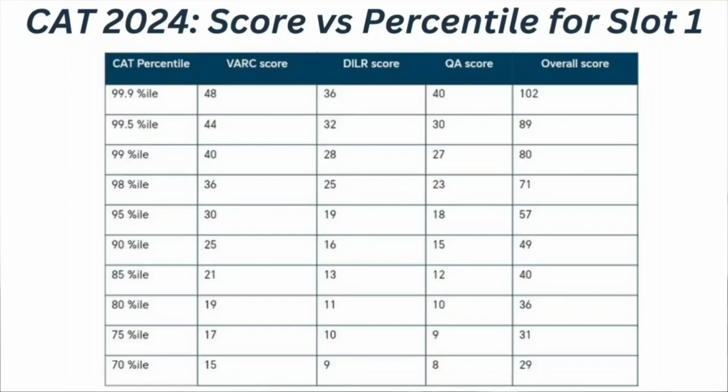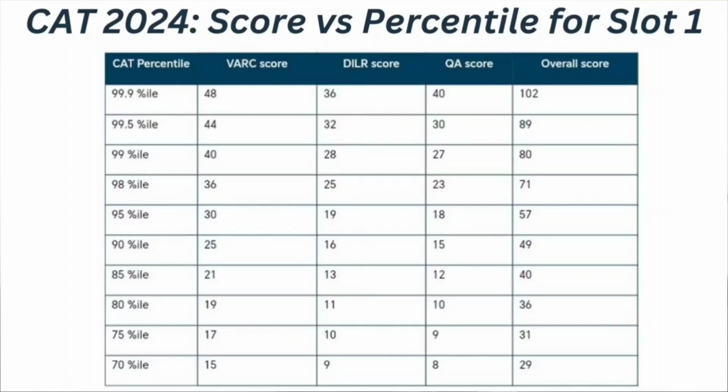Now if we consider the marks versus percentile for all the 3 slots in your CAT entrance examination. Coming to the very first slot, if we consider the section wise score in the VRC, that is verbal ability and reading comprehension section, if your score is 48, in DILR if it is 36, in quantitative ability if it is 40, means overall if your score is 102, you can expect your CAT percentile to be 99.9 percentile.